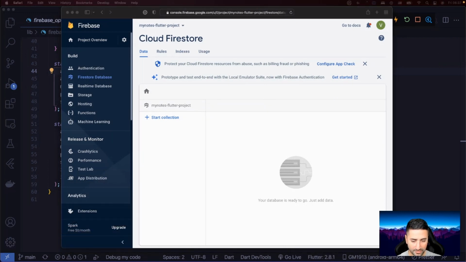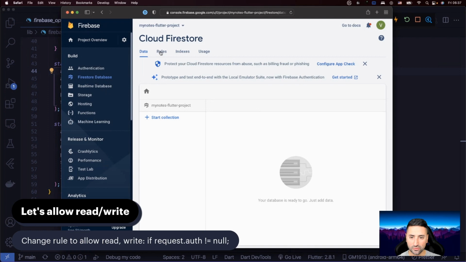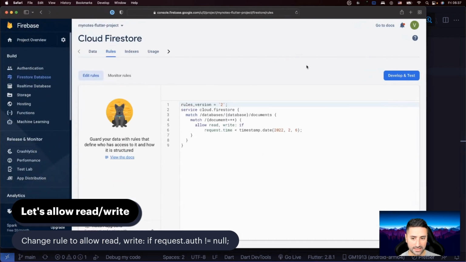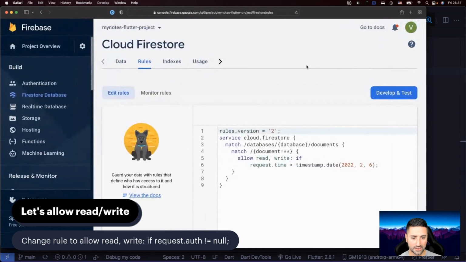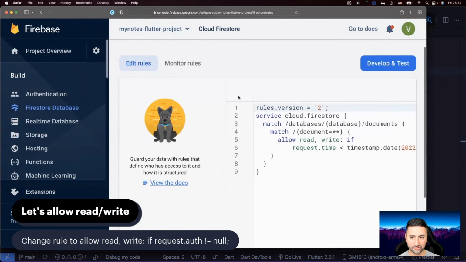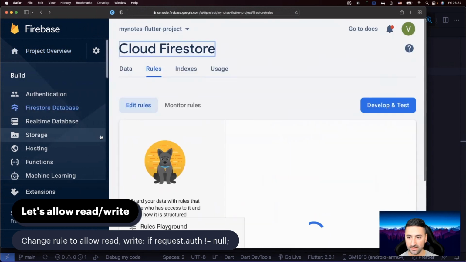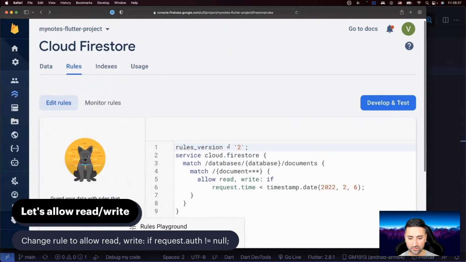So let's have a look in here at our rules. Let me increase the size of the screen like this, and perhaps also increase it like this so you see it better. Let me see if I can close the section to the left a little bit. I probably could actually have done that, so I'm going to go back in here and press this button to close that section.